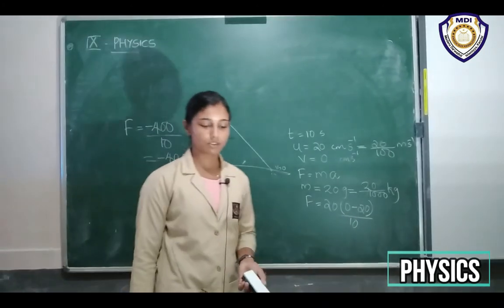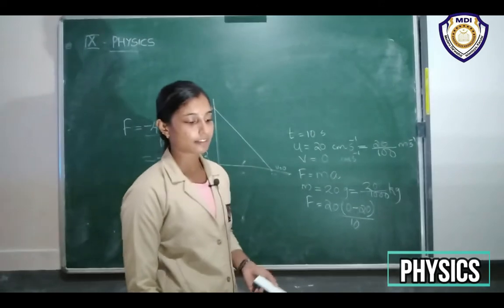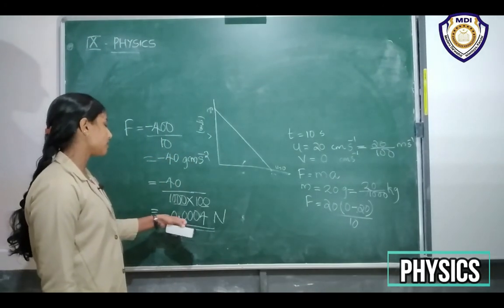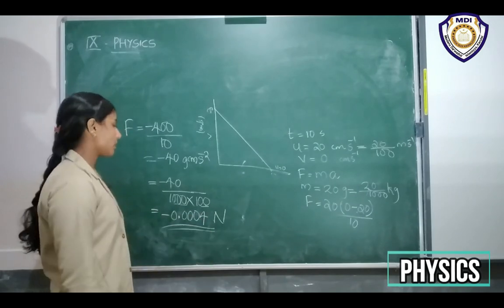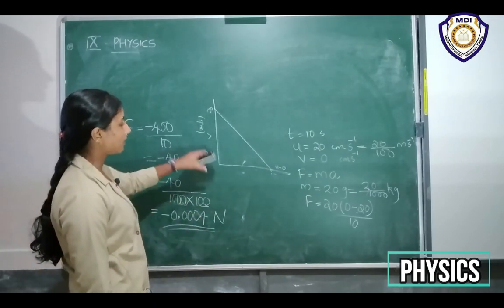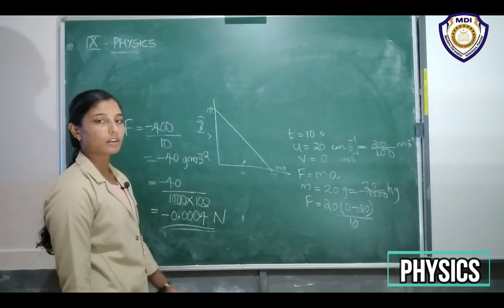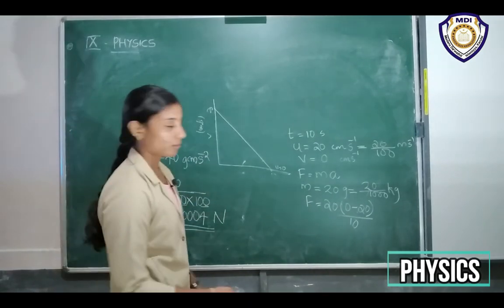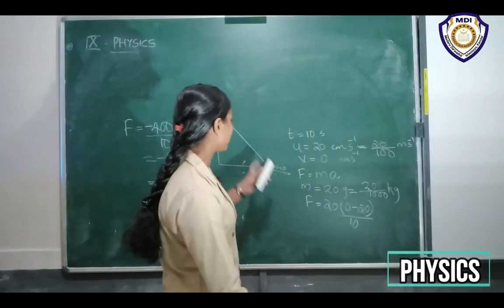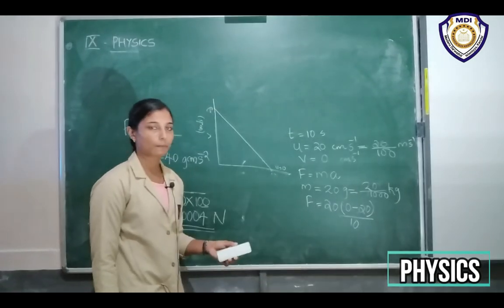Okay, so that is the question. So now we get the force is equal to minus 0.0004 Newton. So this much force has to be applied by this table to bring the ball to rest. Okay.